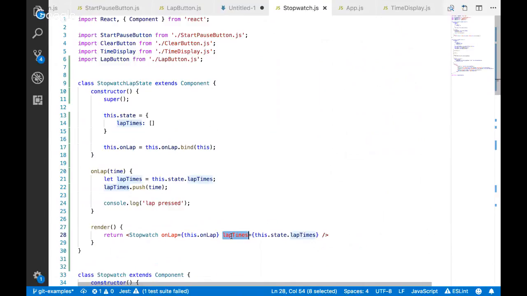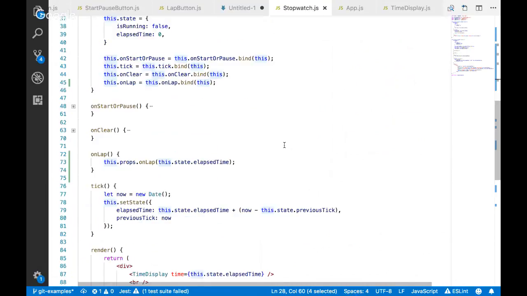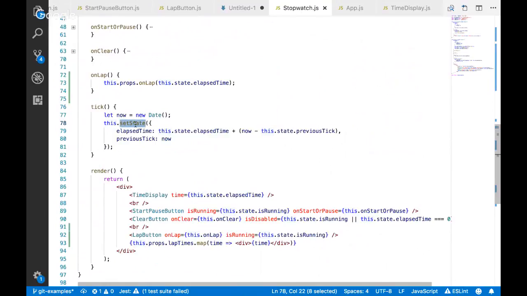So what was happening here, and this gets into this whole complexity, is since we're passing a pointer to that data and that area has been updated, then when this tick gets called, which is calling set state and causing us to re-render, it has the newest version since it's pointing to that same data. It re-renders with the data that it points to. So it has all of the entries and renders those.